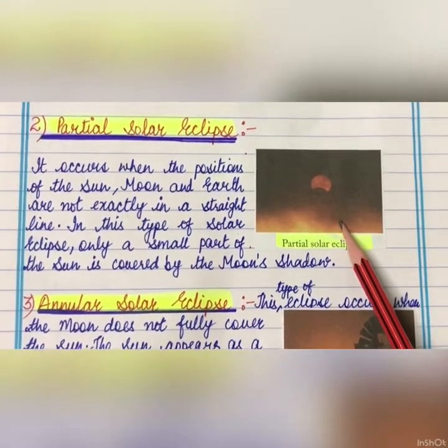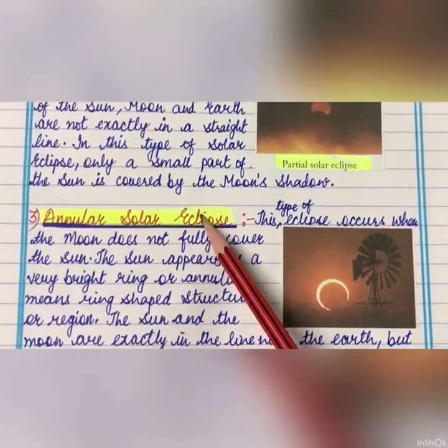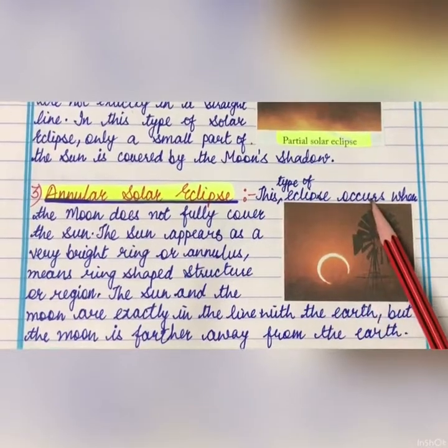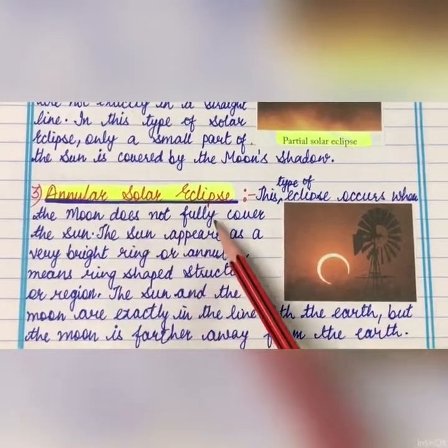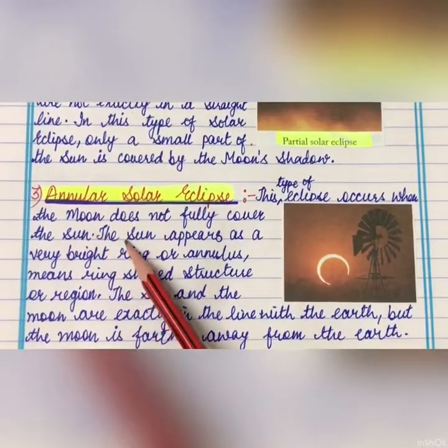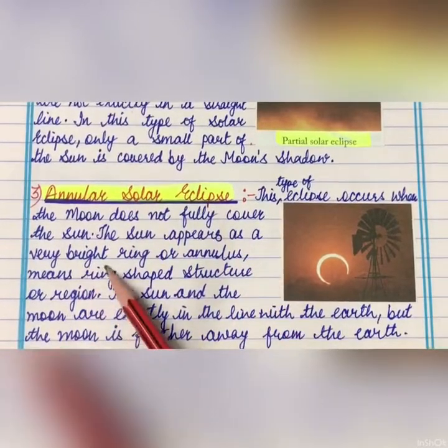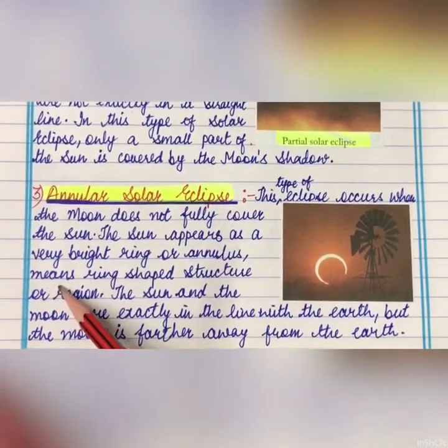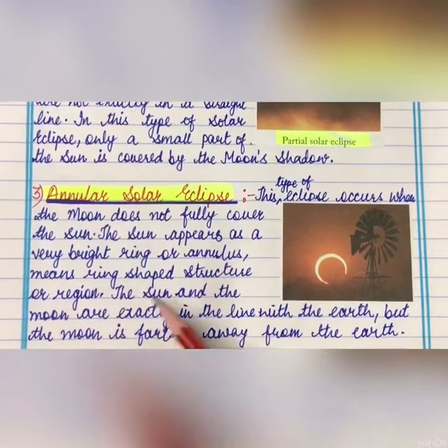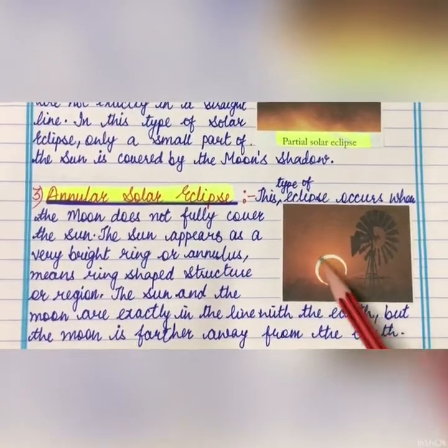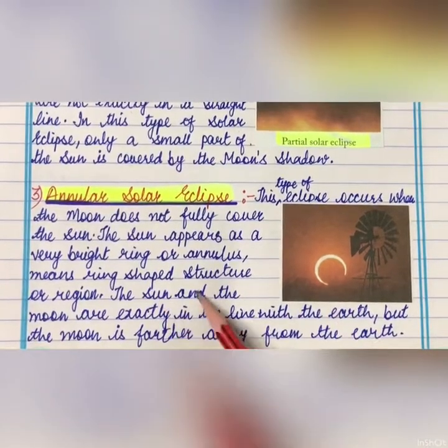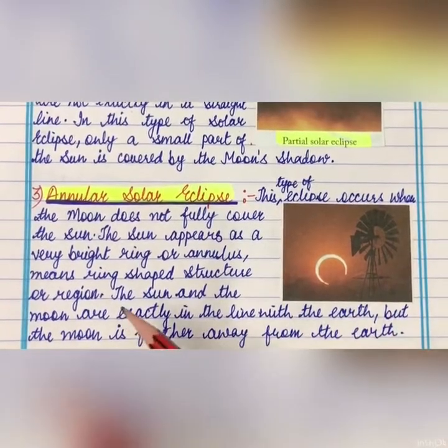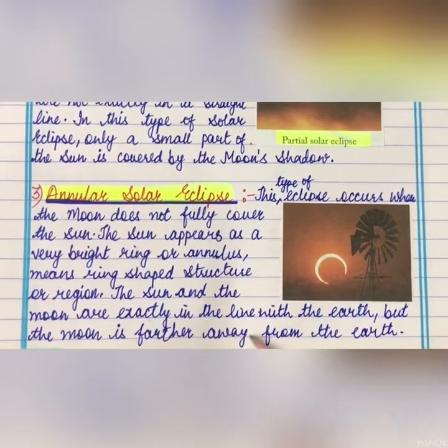Next is annular solar eclipse. This type of eclipse occurs when the moon does not fully cover the sun. The sun appears as a very bright ring or annulus, means ring shaped structure or region, as you can see here. The sun and the moon are exactly in the line with the earth, but the moon is farther away from the earth.